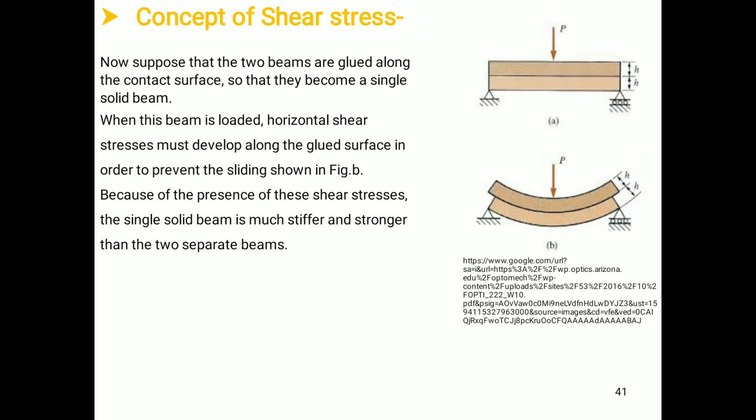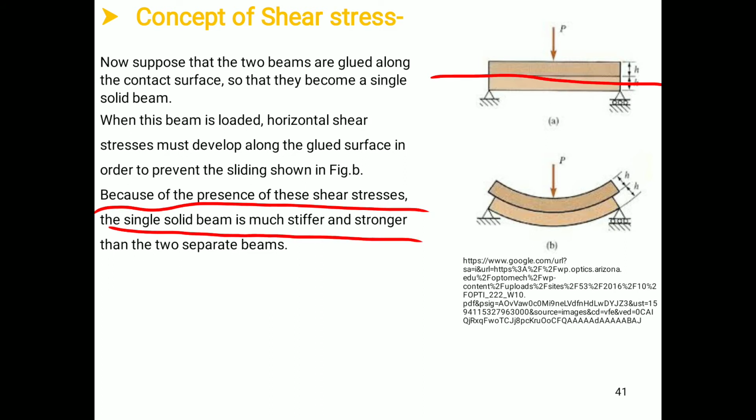shear stresses will be developed within the surface where we have applied the glue, and that internal shear stress will try to slide the members with respect to each other. But if I consider two separate pieces of beam, and they are subjected to external load, then there will be no shear stresses developed within the member. So remember that because of the presence of these shear stresses, the single solid beam is much stiffer and stronger than the two separate beams, because it produces internal shear stresses to counteract the external shear force.